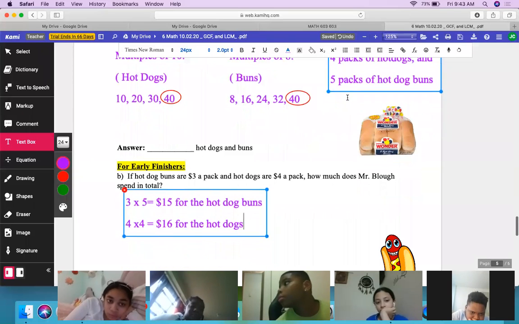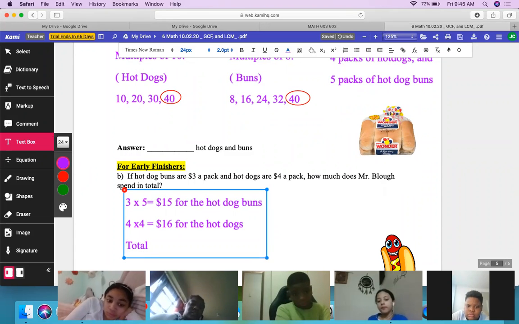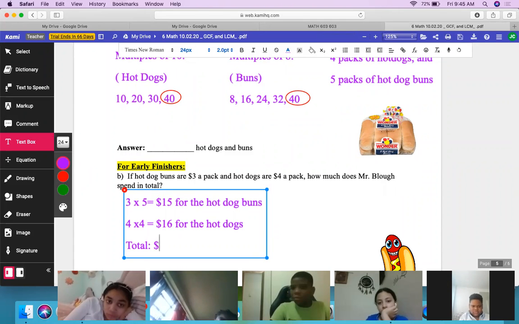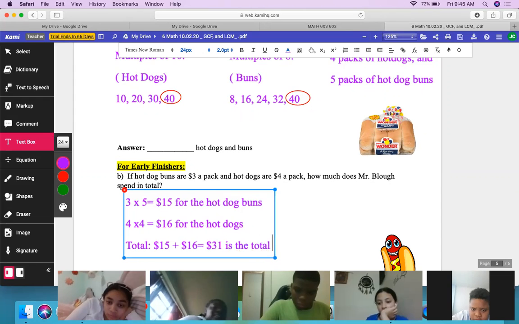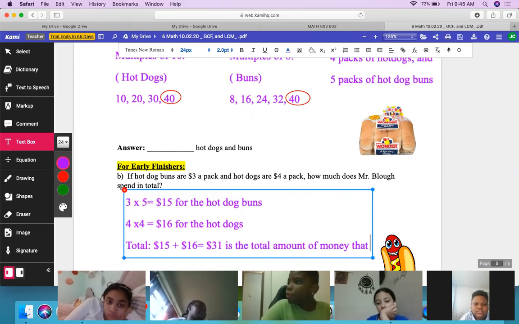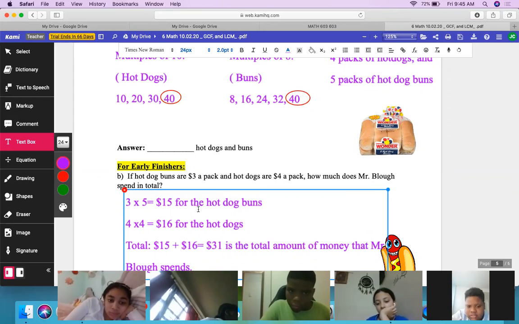Now, it says, what is the total amount of money he spent? How do I find the total? What operation? You add. What am I adding? 15 and 16. It's how much money? 31. $31 is the total amount of money that Mr. Blau spends. Does everyone see that? Does anyone have any questions on how we got any of these numbers on the paper?